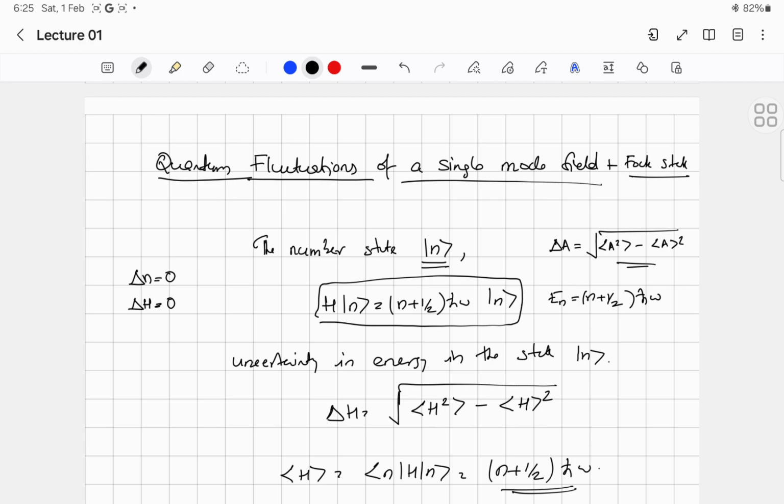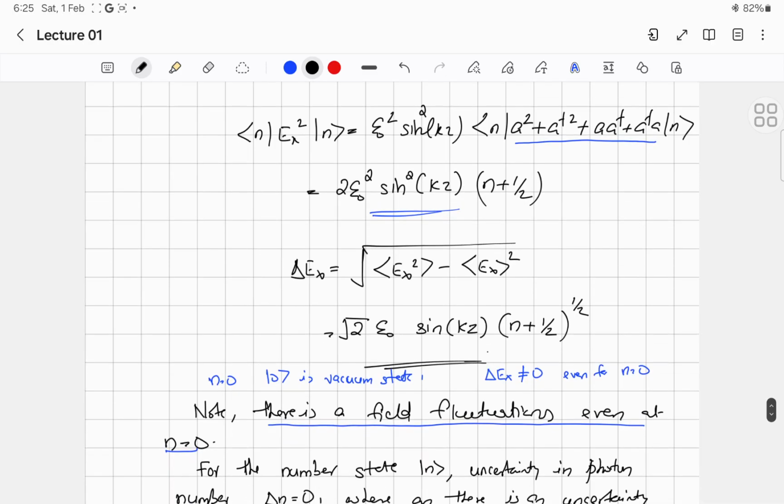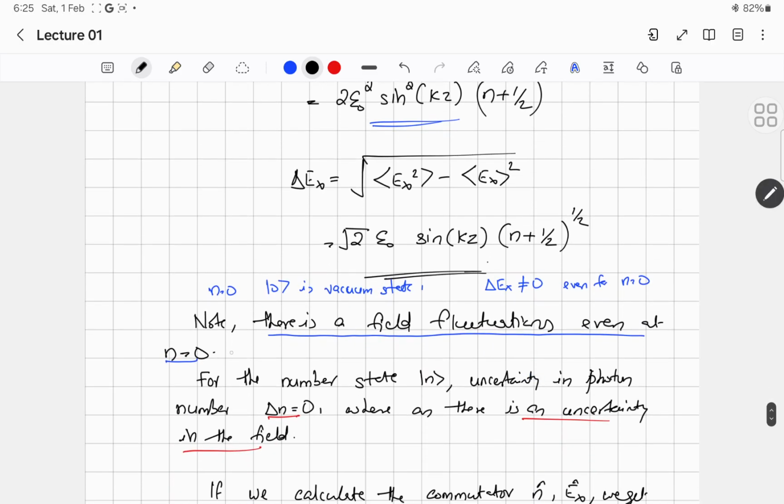And one other thing we have to look at is the electric field fluctuation. The electric field can fluctuate even in the vacuum, and that fluctuation is called the vacuum fluctuation.